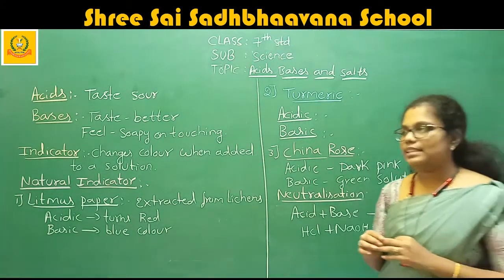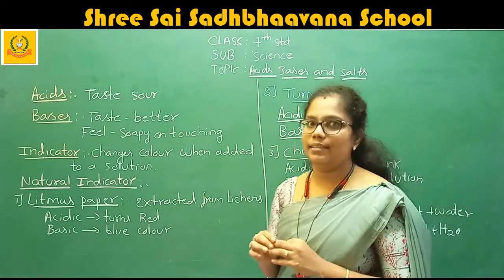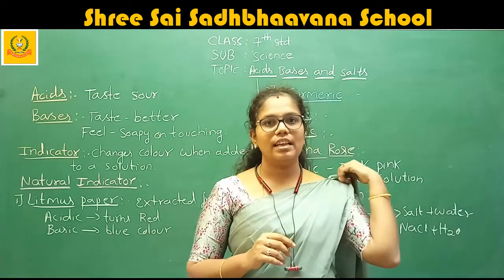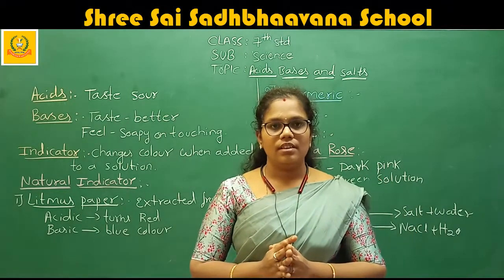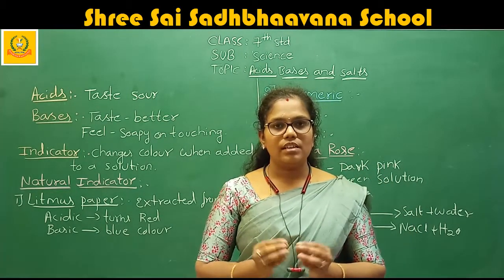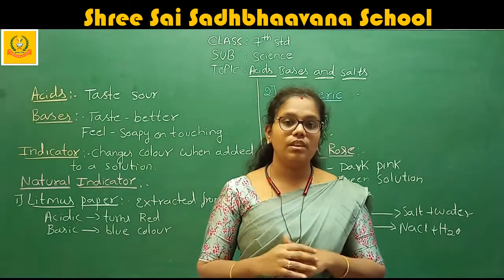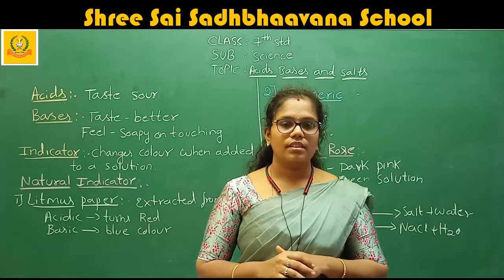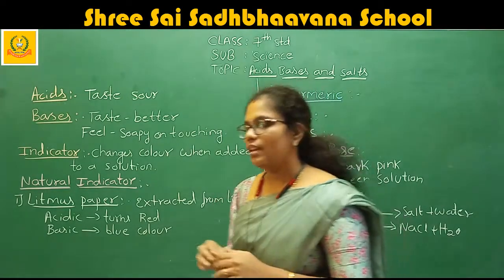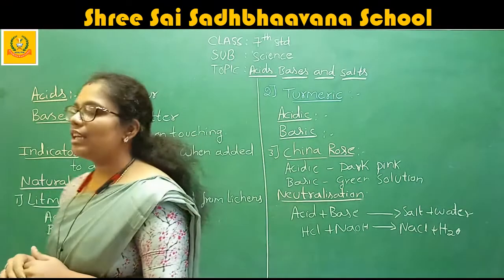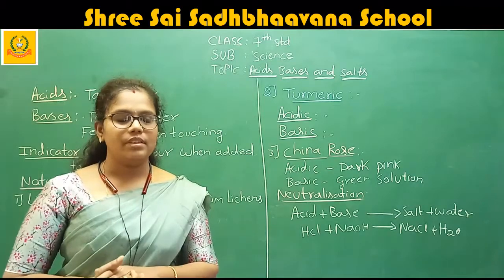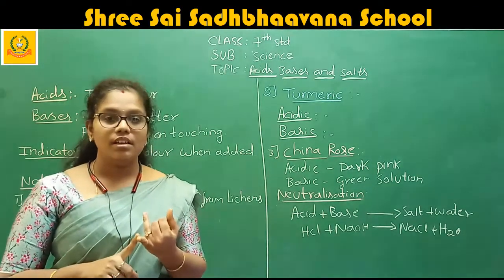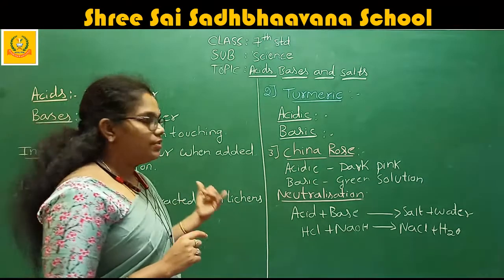Next, we can take the example of turmeric. In the turmeric also, the turmeric is an acid. Which acids did we discuss?